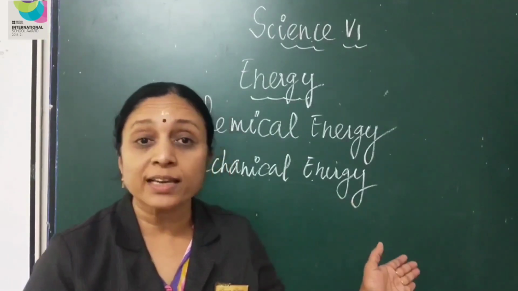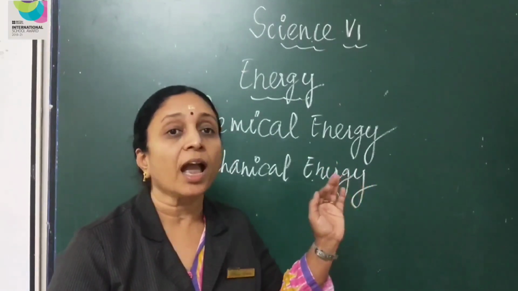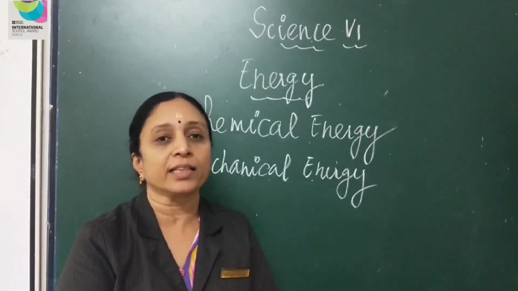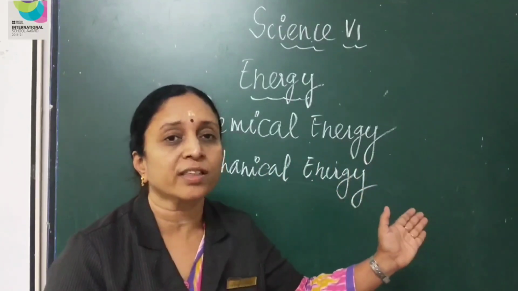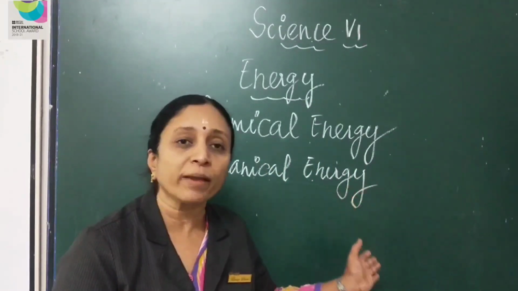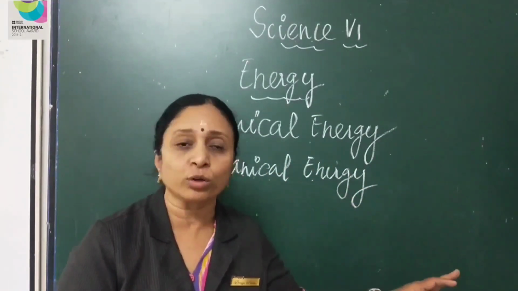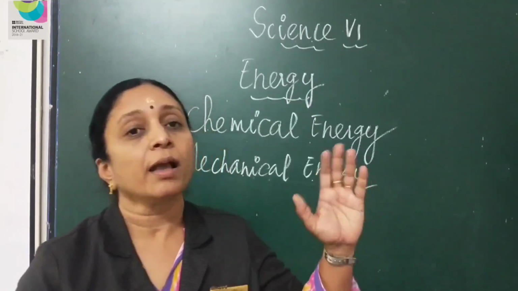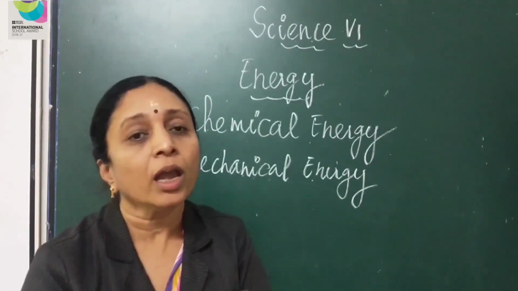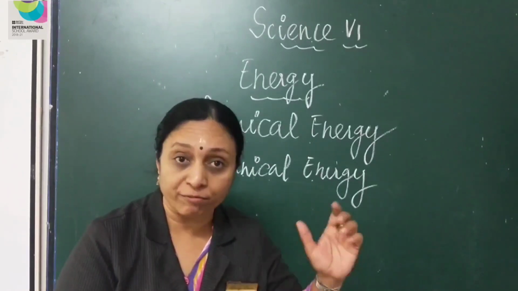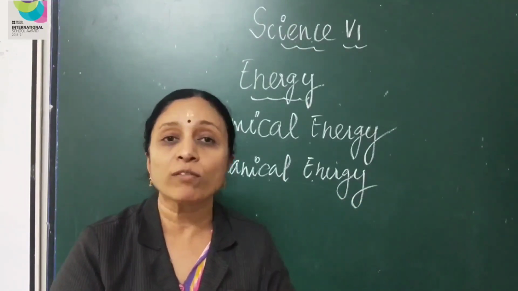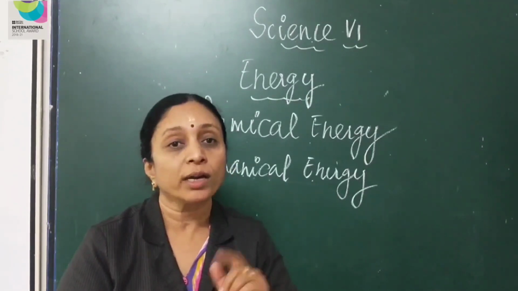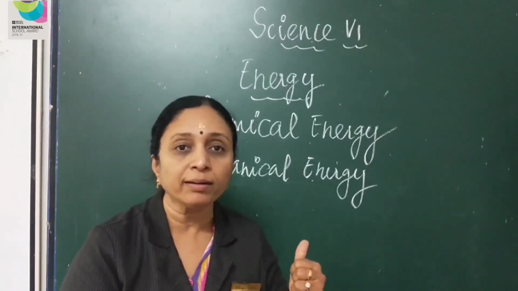So, this is clear, children, what is chemical energy and what is mechanical energy. Is it clear for you? Chemical energy is seen in all the substances we eat. And what is mechanical energy? Any sort of movement is called mechanical energy. Now, based on this chemical and mechanical energy, we will solve a table which is given in your textbook. Shall we move to the table?